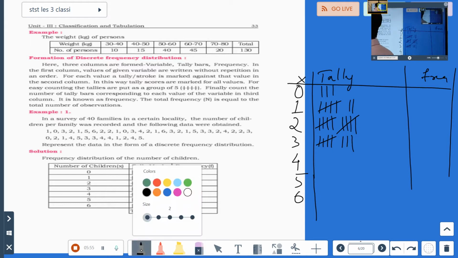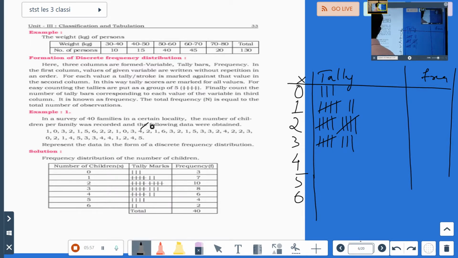So 4. Check here. 1, 2, 3, 4, 5, 6. 1, 2, 3, 4, 5 and 6. Next you have 5. 1, 2, 3, 4.